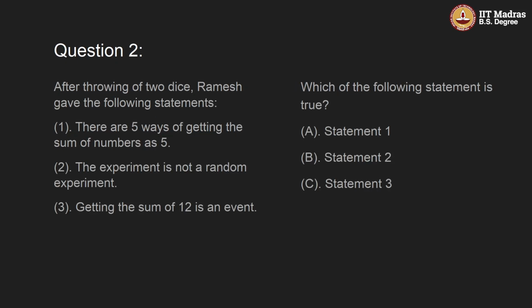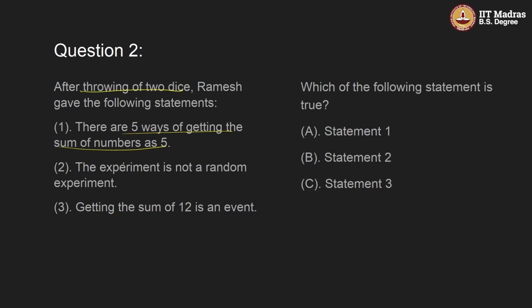Now question 2. After throwing 2 dice, Ramesh gave the following statements. There are 5 ways of getting the sum of numbers as 5. The experiment is not a random experiment. And getting the sum of 12 is an event. Which of the following statements is true? The first statement is there are 5 ways of getting the sum of numbers as 5.